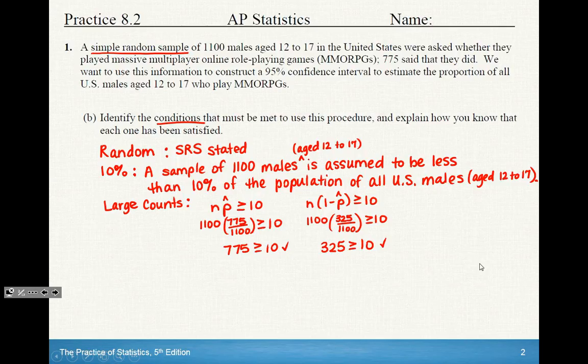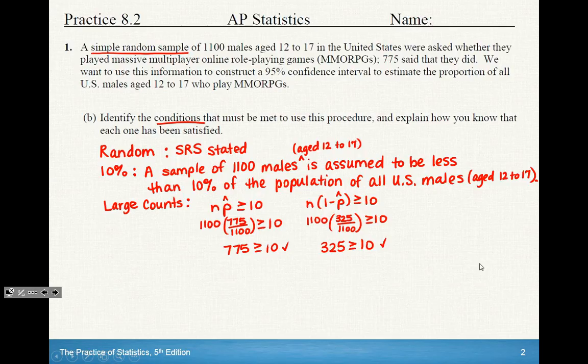With the 10% rule, it's acceptable to just say we're assuming that, or it's most probable that, yes, we do have less than 10%. But for the large counts, you do have to actually plug the numbers in and calculate it. Usually in chapter 7, we were just doing np greater than or equal to 10 and n times 1 minus p greater than or equal to 10. But remember that p is our population proportion, and we don't actually have that. So we're going to be using p hat, which is our sample proportion. So we're going to do n times p hat.